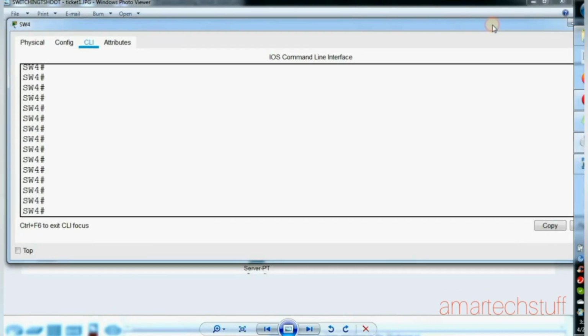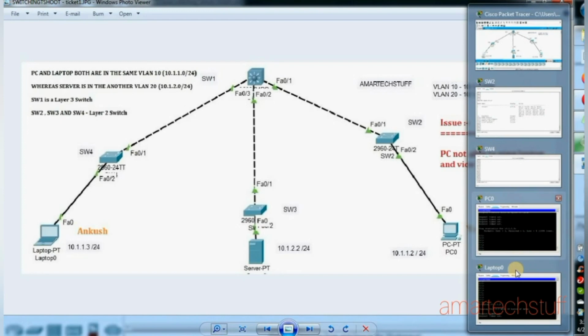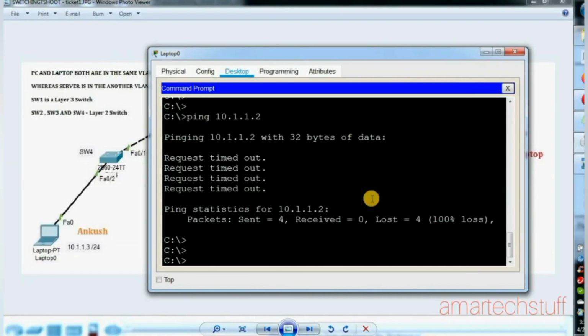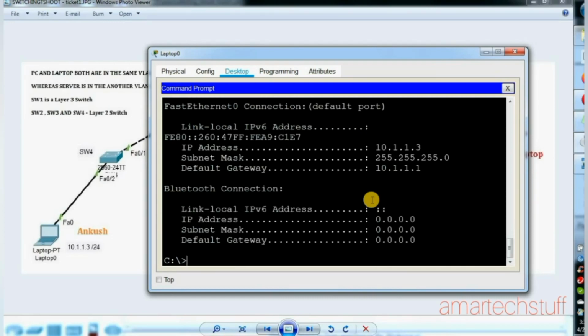Okay, so first, before that, we'll check the laptop's IP address and whether everything is configured or not. So here is Ankush's laptop, ipconfig: 10.1.1.3, that is fine. Subnet mask 255.255.255.0, that is fine. Default gateway is good, that is okay.